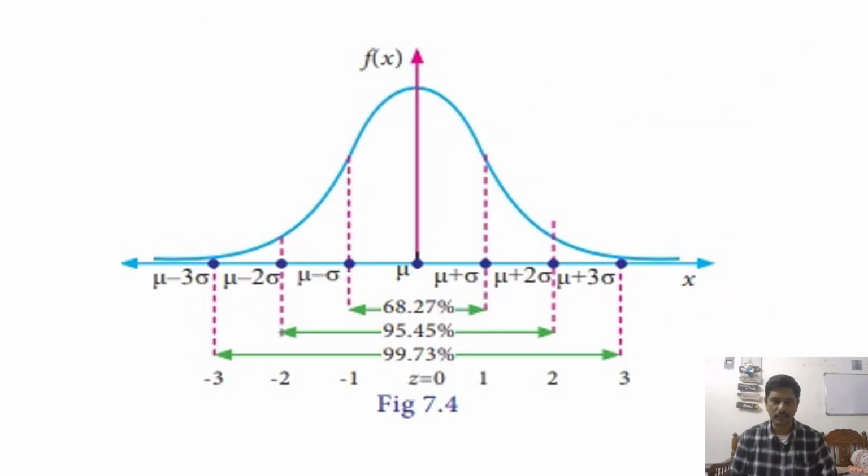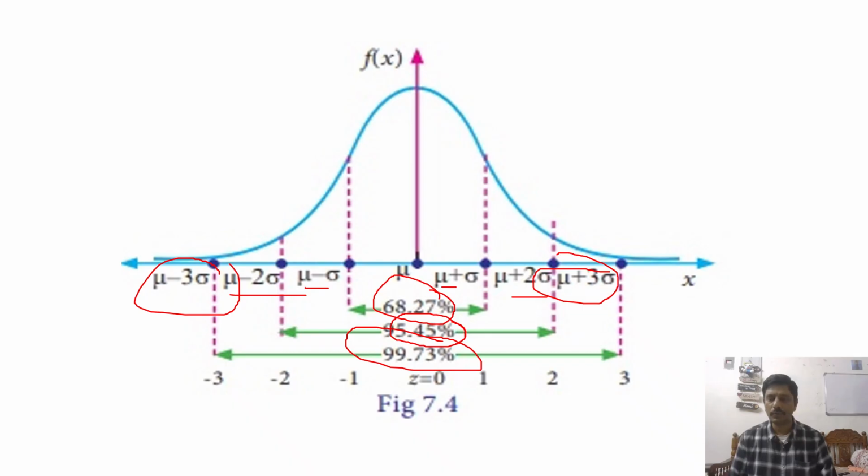So we have shown it in this graph clearly. From mu minus sigma to mu plus sigma, the area is 68.27 percent. Mu minus 2 sigma to mu plus 2 sigma, the area is 95.45 percent. And mu minus 3 sigma to mu plus 3 sigma, it is 99.73 percent.